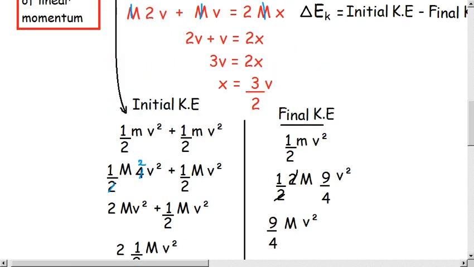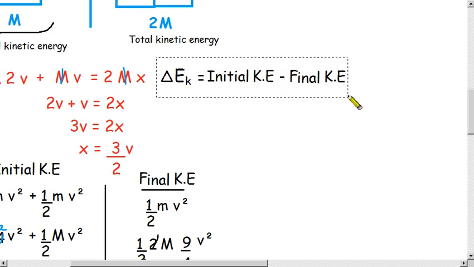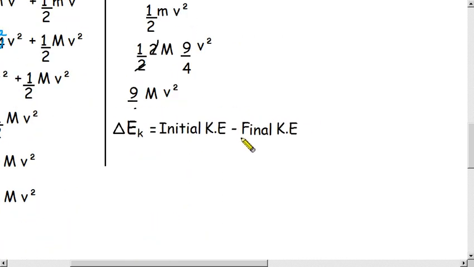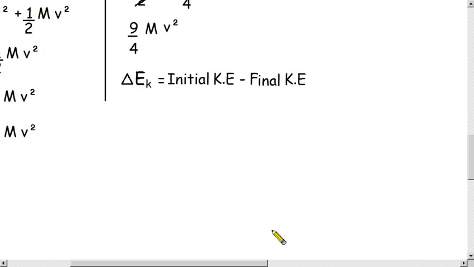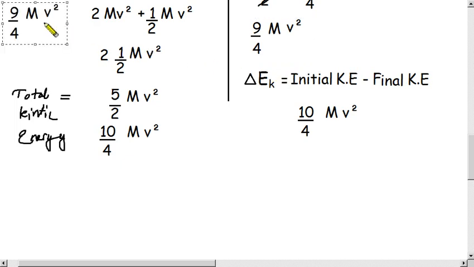Now we have to subtract. Let us apply to this equation now. We have to get the difference, initial kinetic energy minus final kinetic energy.